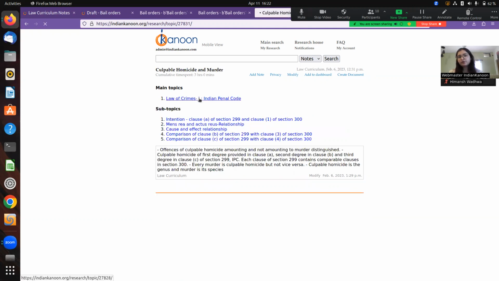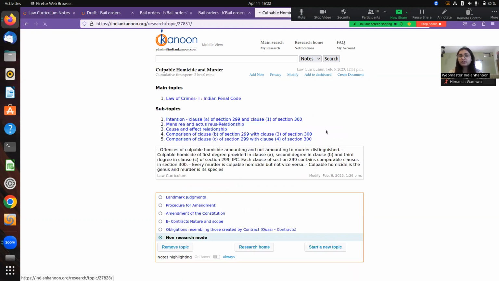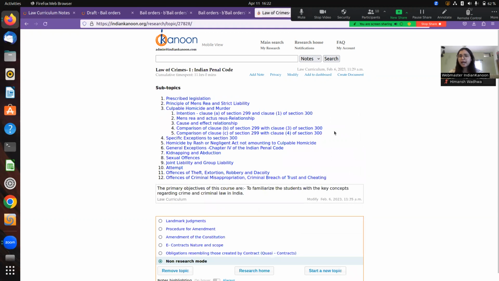So that is one of the use cases that we had found, that you can create a bibliography like that. And again, you can come back to this anytime. And if a professor is right now present in the workshop, you can share it with your students or with your colleagues. You can share it by simply adding them as collaborators in IndianKanoon premium membership.